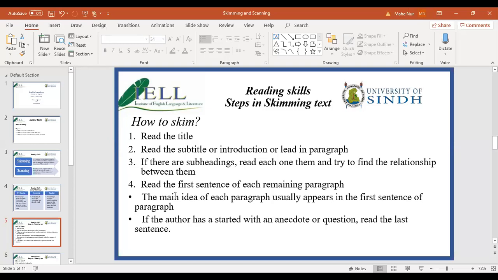When you are done with that, let's move on to point number four. What you are going to do next? Read the first sentence of each remaining paragraph. For example, you have 6 paragraphs in an essay. As an example, you will read the first paragraph, you will read the headings, and then you will quickly read the first line. We talked about paragraph writing, remember?